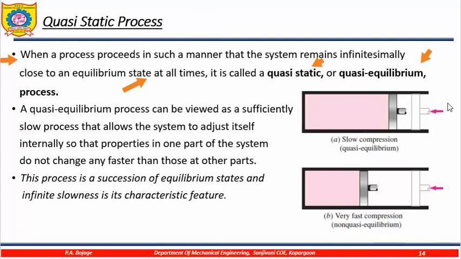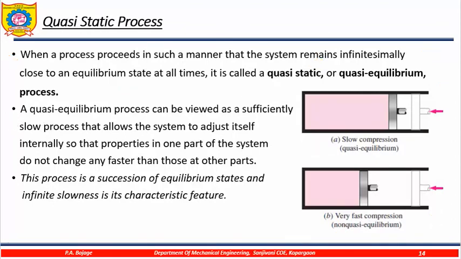You can see the example of a piston in a cylinder. This is a slow compression, the piston is moving very slowly towards the left side. So this is a quasi-equilibrium process. Very fast compression is a non-quasi-equilibrium condition.